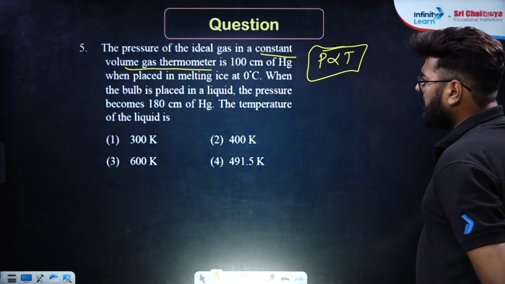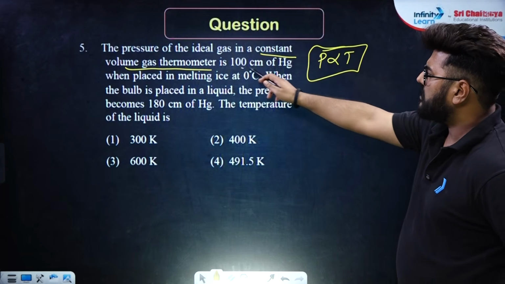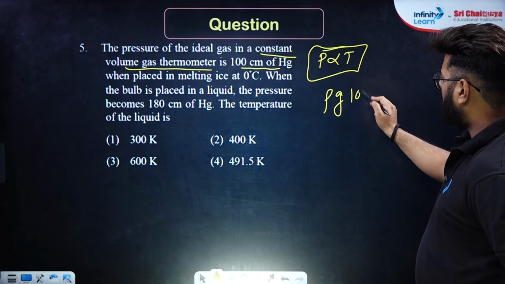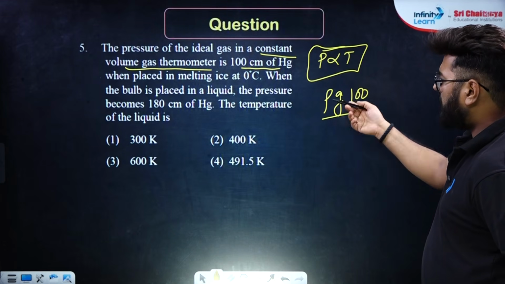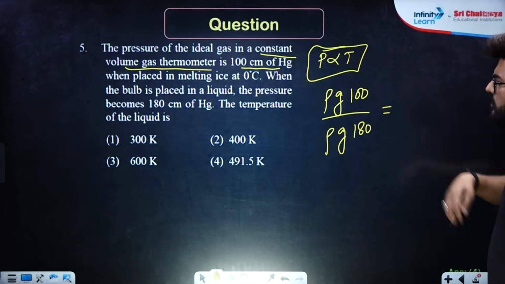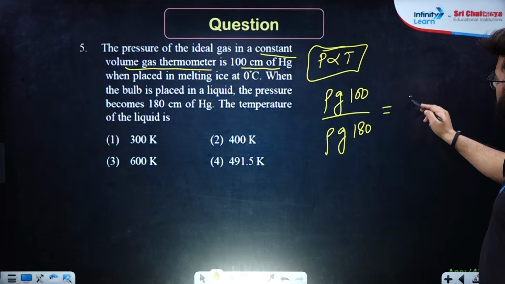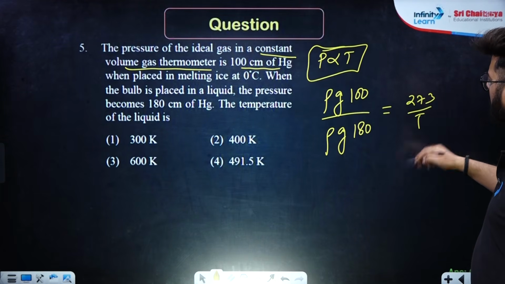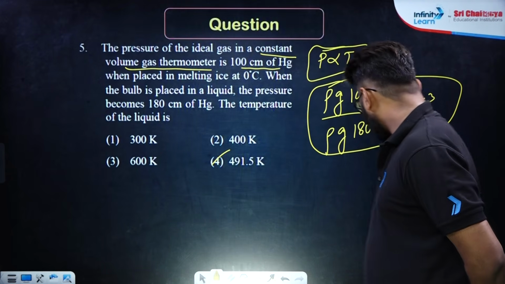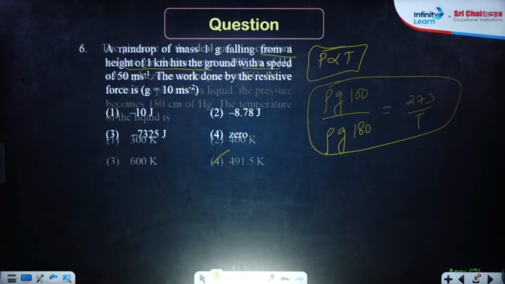Okay, so based on that, whatever is the pressure over here, the pressure over here will be equal to rho into g into 100 centimeter, whole divided by, next time the pressure is rho into g into 180. That will be equal to the temperature T1. Don't take it as 0, it will be 273, and you need to find out the temperature. You will solve it, you will get your answer. It will be option number 4, 491.5.